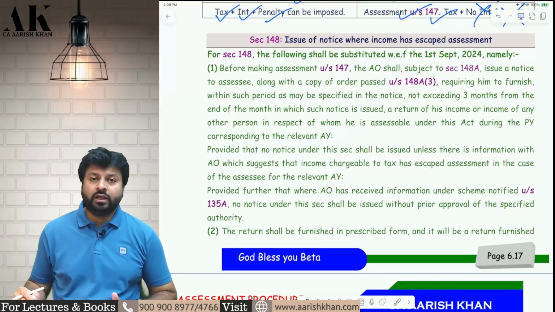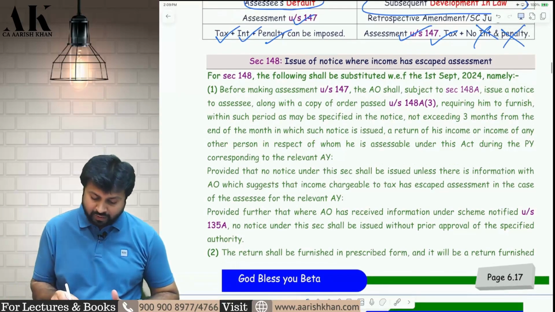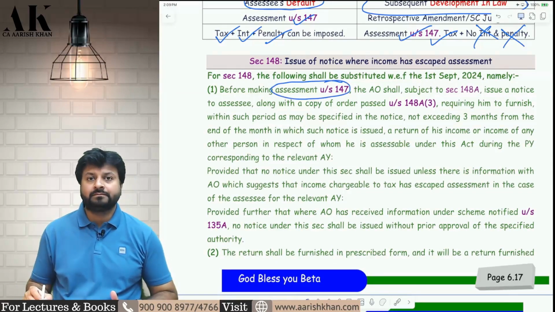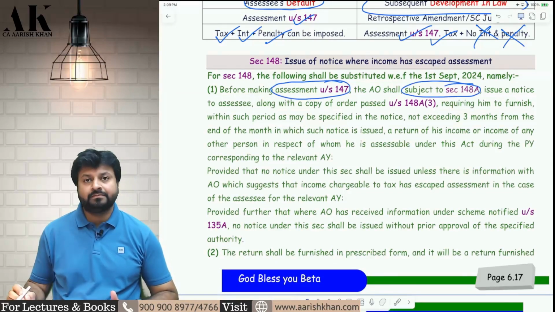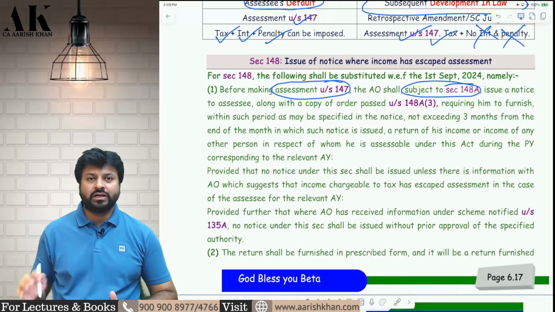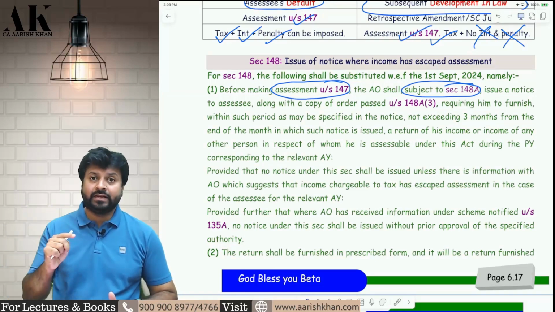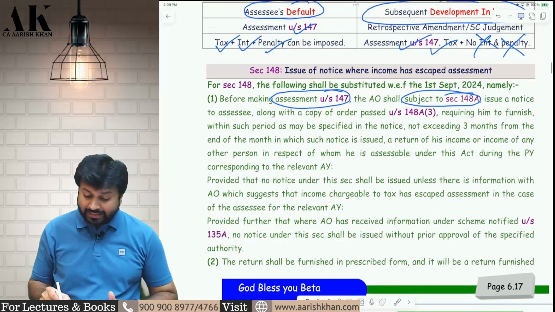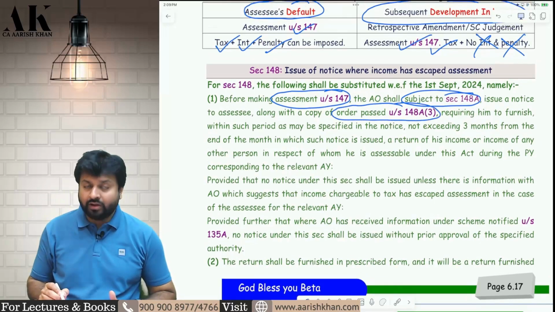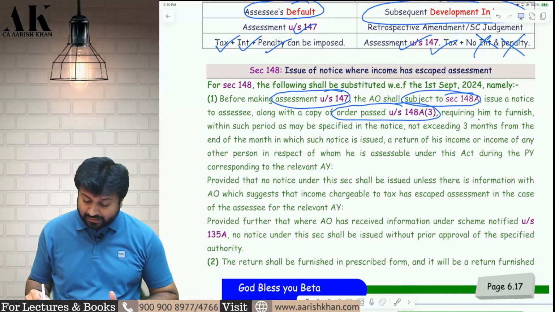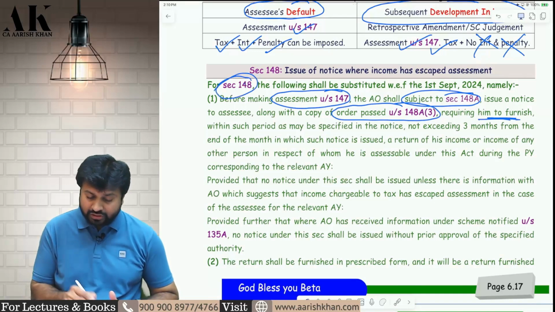So the AO has to fulfill some conditions. What is the first thing the AO has to fulfill? Before making assessment under 147, AO has to do an inquiry under 148A. It is a kind of opportunity of being heard given to the assessee. And if the results of the inquiry are positive, that yes, the assessee has escaped income, then the AO will give the copy of the order of the inquiry, and then tell the assessee to file the return under this section.